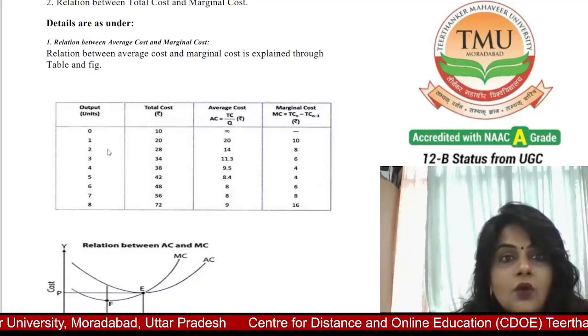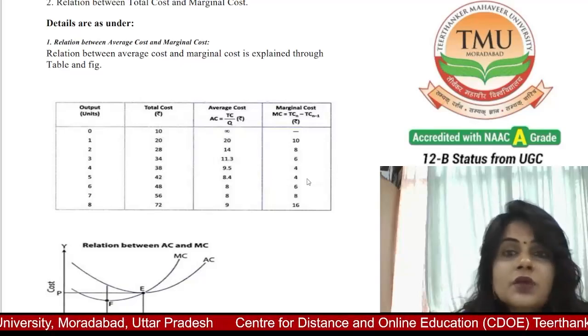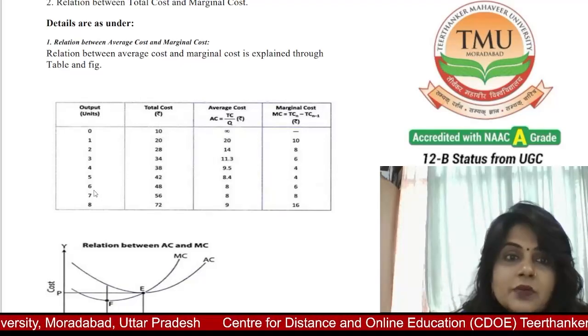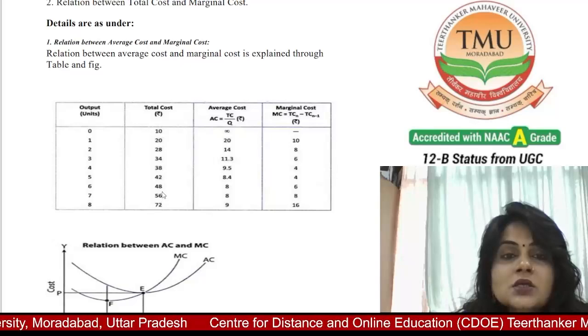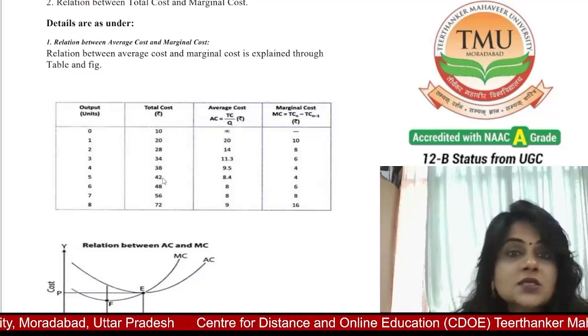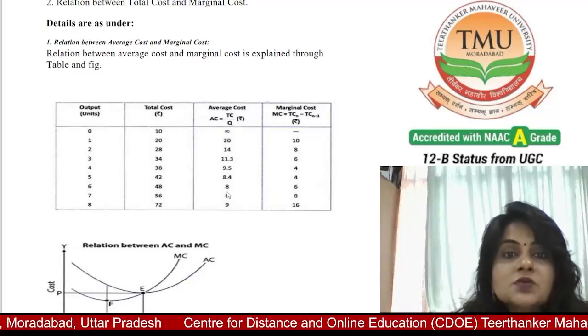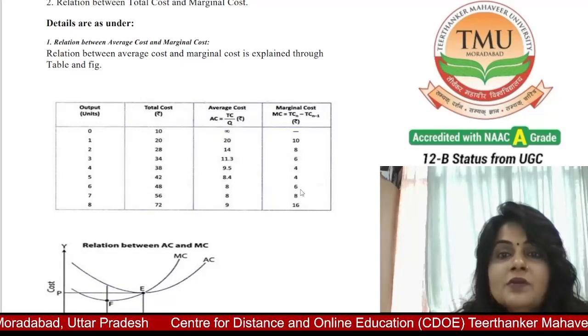Now when the production increases, it becomes 6. Now total cost is 48 minus 46, and average cost becomes 8, and marginal cost becomes 6.